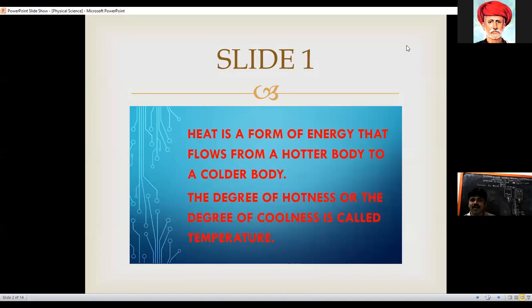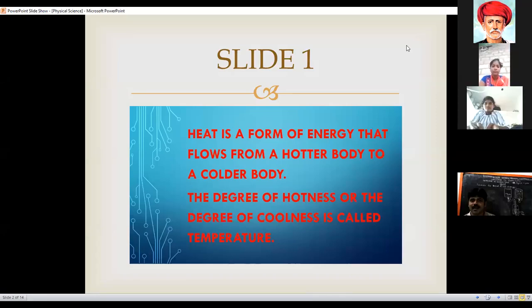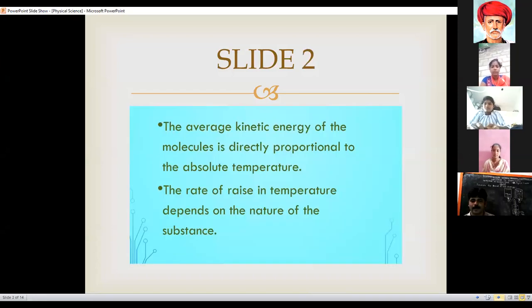The degree of coolness is called temperature. And also, we know the concepts of the average kinetic energy of the molecules is directly proportional to the absolute temperature.